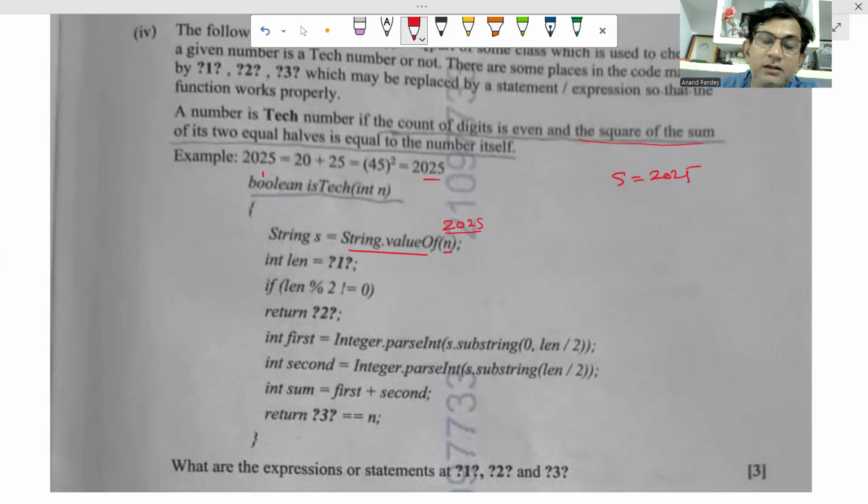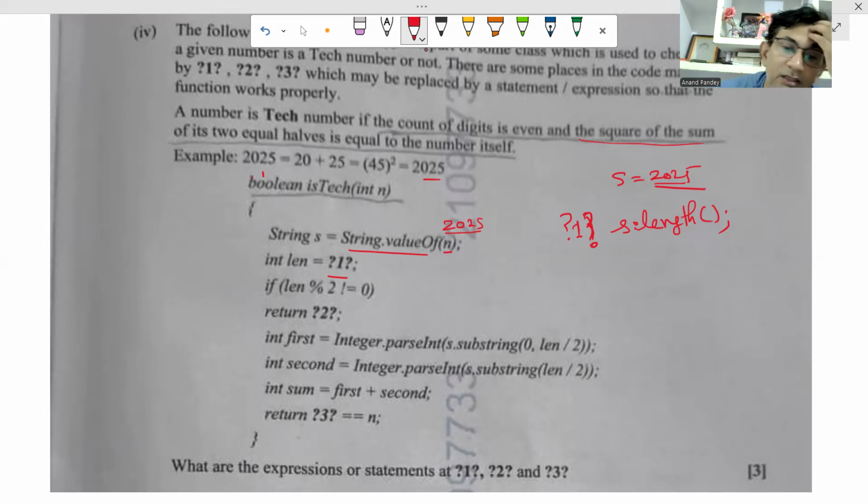Okay. Then len equal to question mark 1 means here we are trying to know the number of digits. This is one of the methods: you can convert the number to string and then find the length of that. So you write only this, nothing else. Question mark 1 will be len equal to s dot length. Here we are trying to find the number of digits in the number. So s is 2025, s dot length will be 4. By this way, we'll get the length or number of digits of the number.